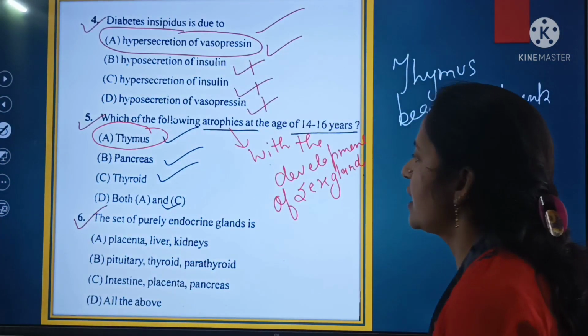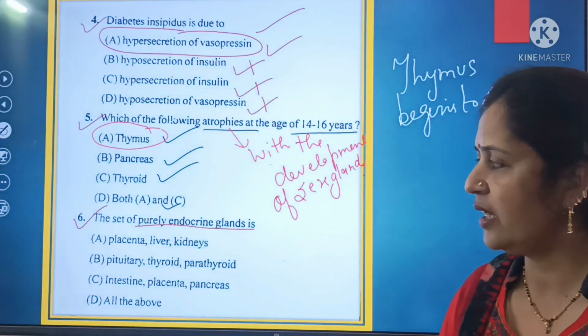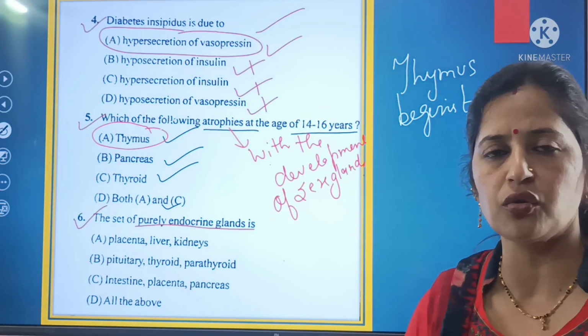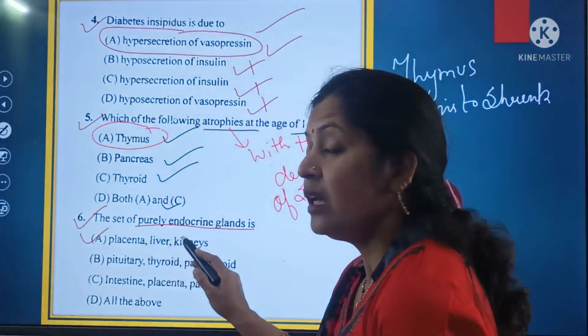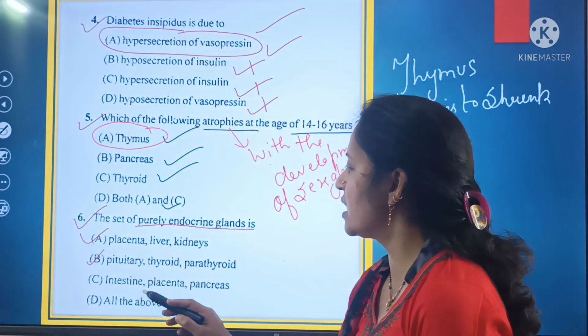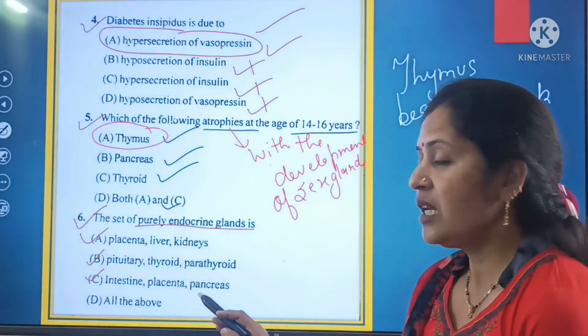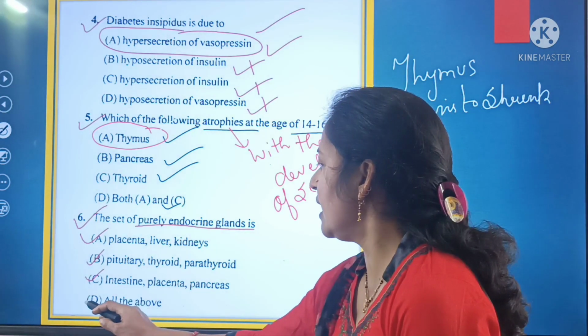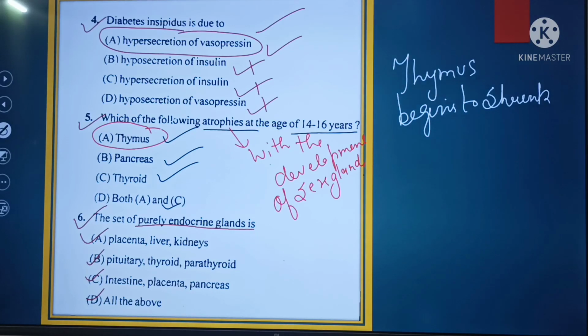Now shift to question number 6, and your question number 6 is: the set of purely endocrine glands. You have to justify the set of purely endocrine glands. First is placenta, liver, kidneys. Second is pituitary, thyroid, parathyroid. C is intestine, placenta, pancreas, and D is all of the above. So here beta, you will choose the set of purely endocrine glands.